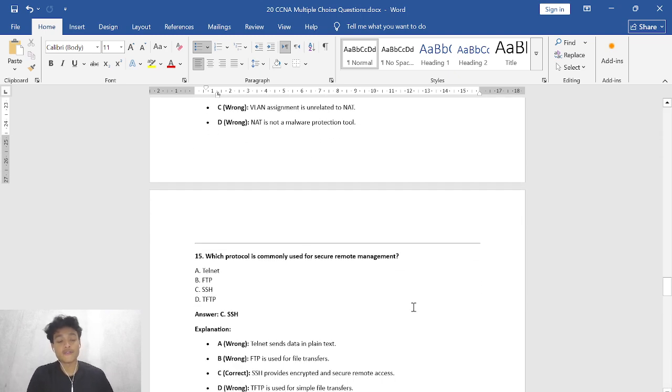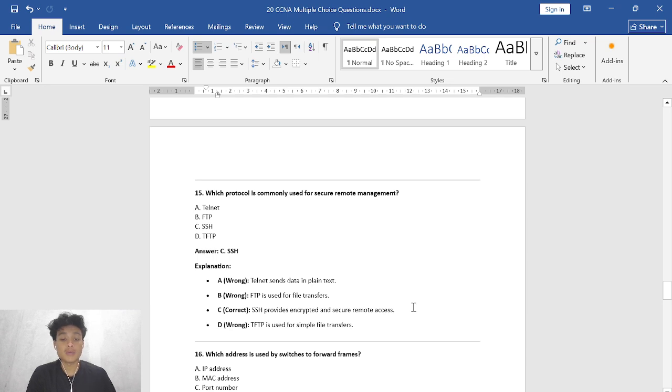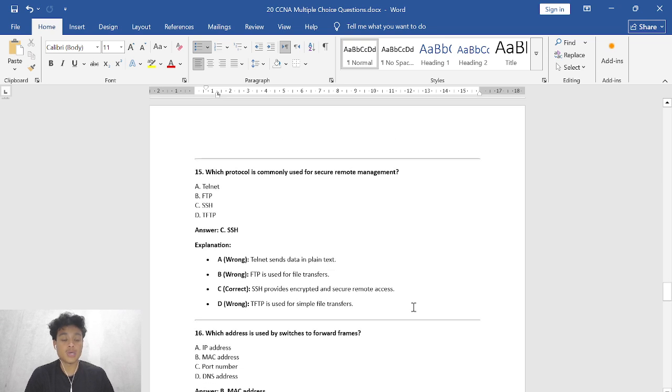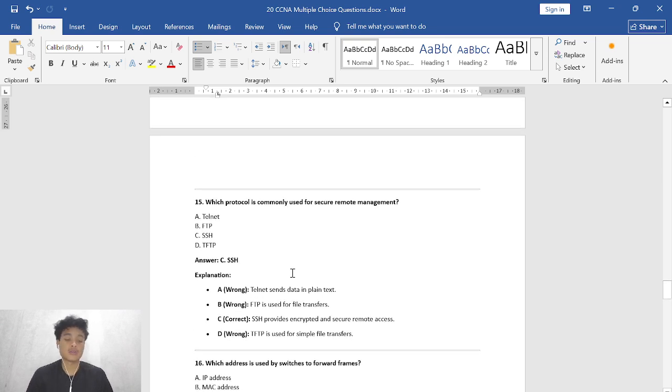And number 15, which protocol is commonly used for secure remote management? A. Telnet. B. FTP. C. SSH. D. TFTP. So the answer is C, SSH. Here's the explanation why A is incorrect, because Telnet sends data in plain text, not for secure remote management.